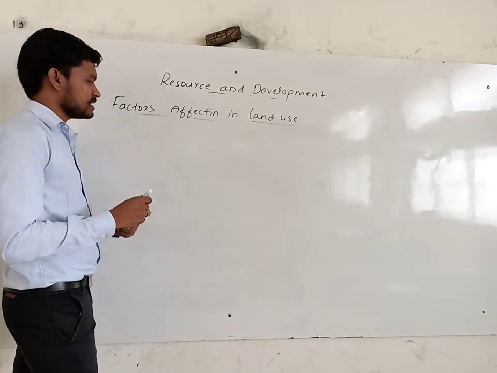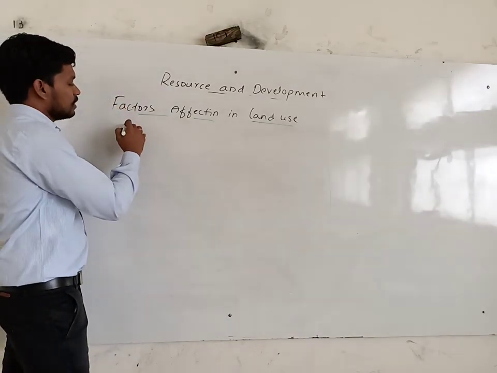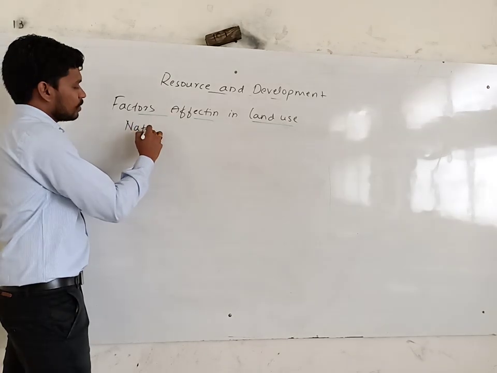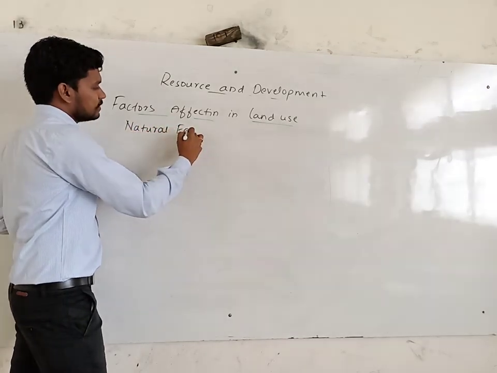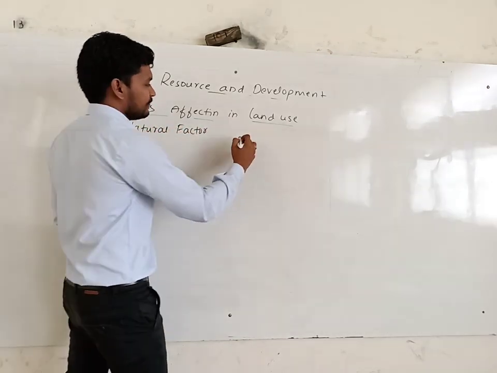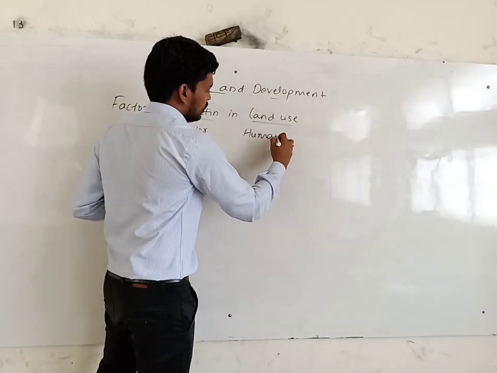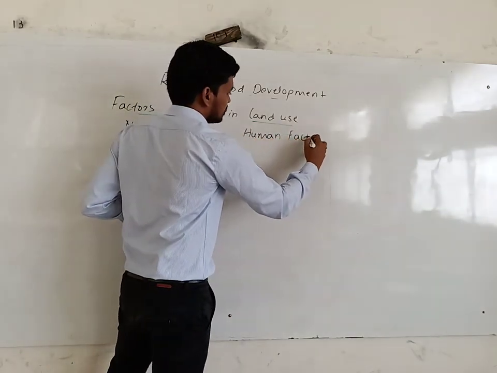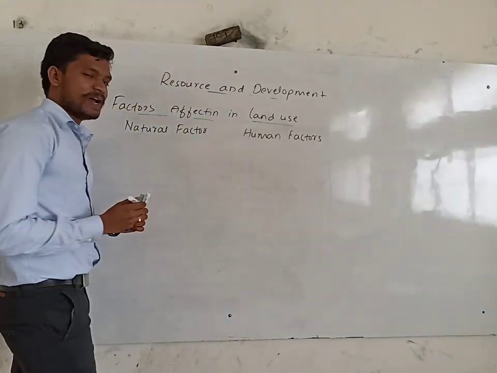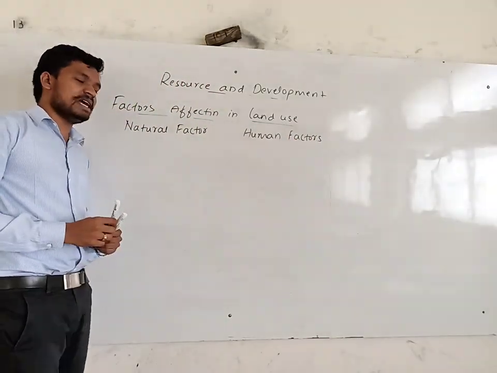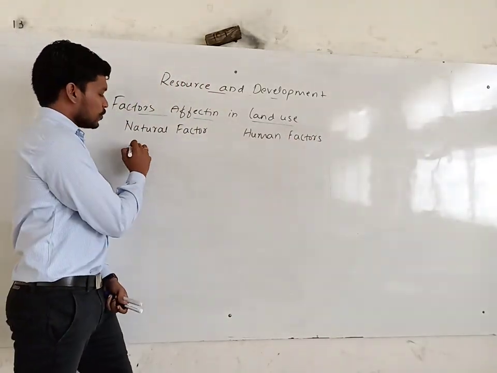What are those 2 factors? One is natural factors, and you can guess another one, human factors. The same thing we discussed in the 8th class. Natural factors and human factors. Under the natural factors, what are those? Topography.